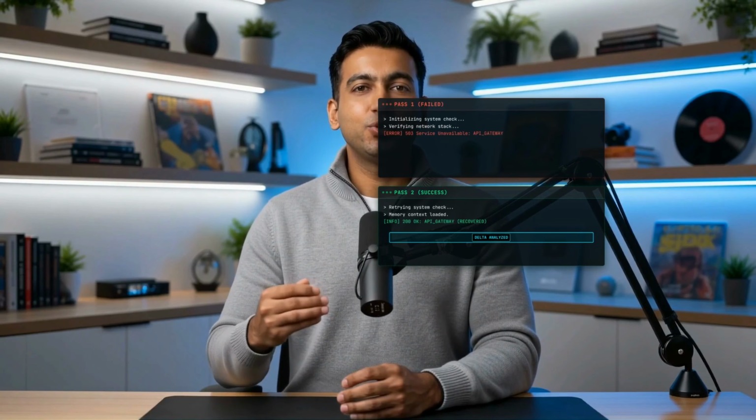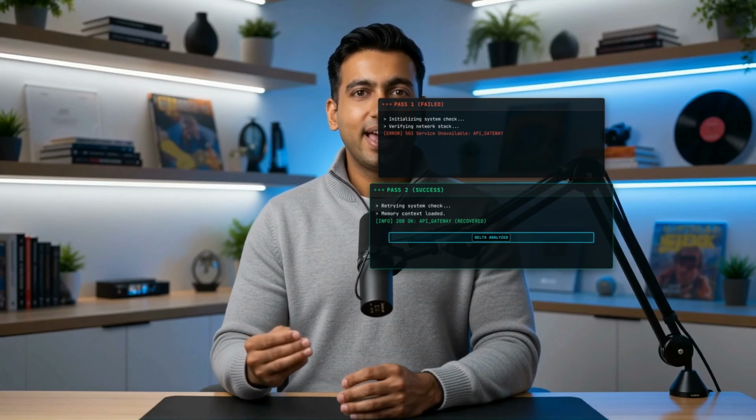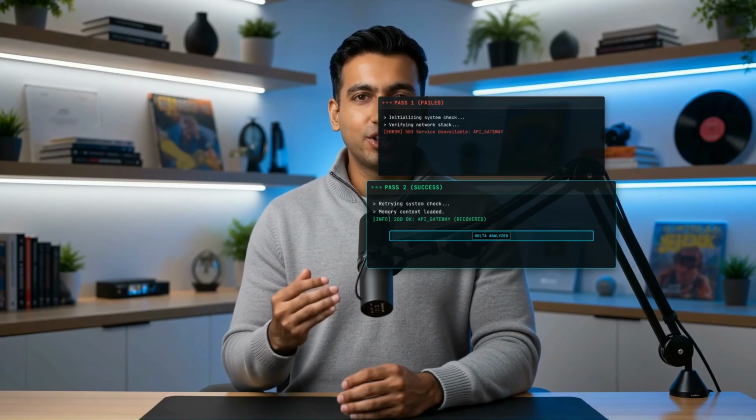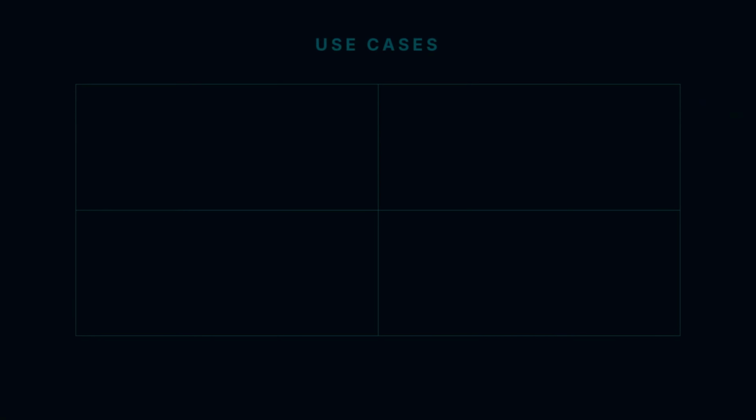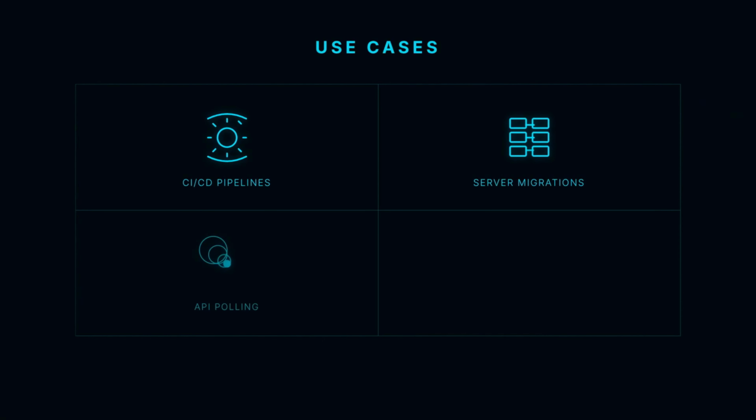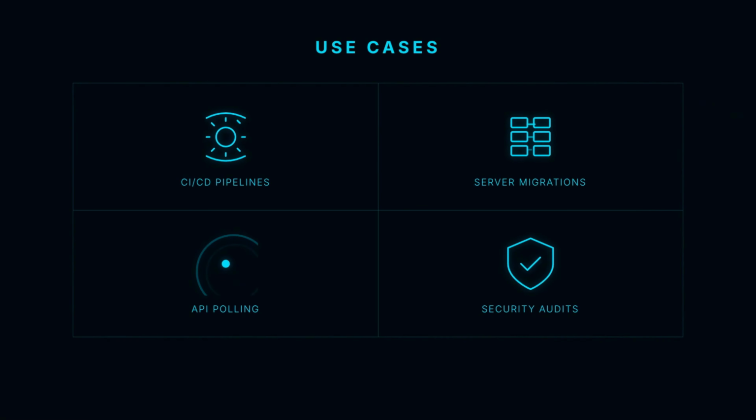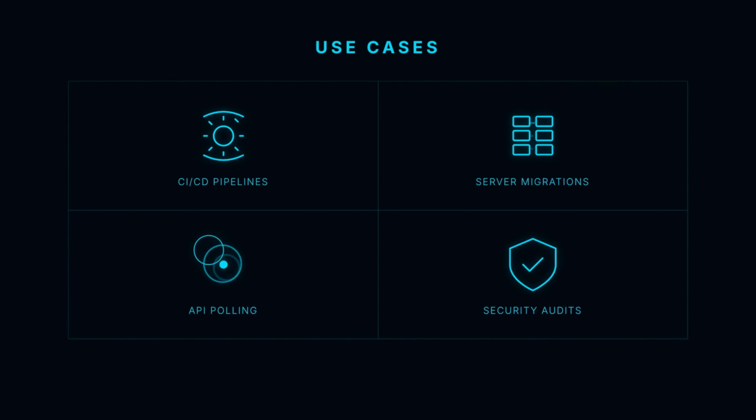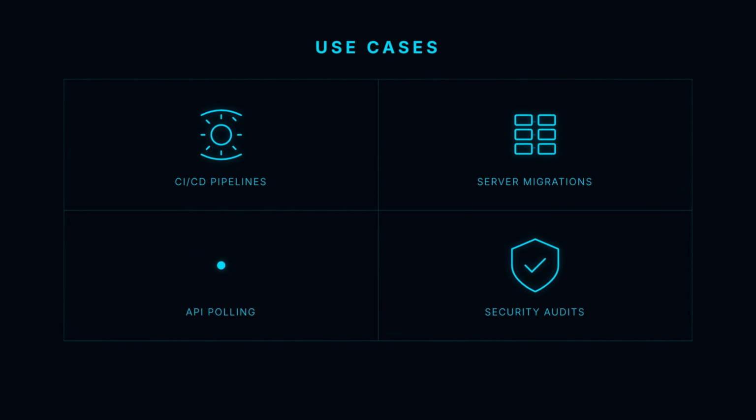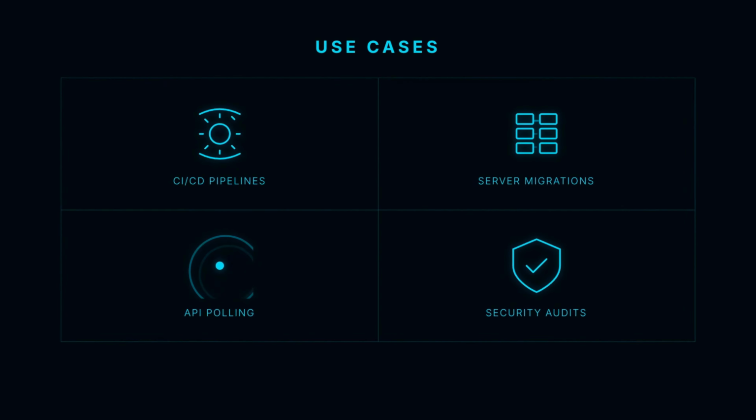Because it has memory, it's not just checking a box. It's analyzing the delta. If a service was down in pass 1 but up in pass 2, it knows exactly when the recovery happened and can provide you with the specific logs you actually care about. This is essential for monitoring slow CI runs, polling for API changes, or keeping an eye on a complex server migration that takes hours to complete. You set it and you forget it until the task is done.